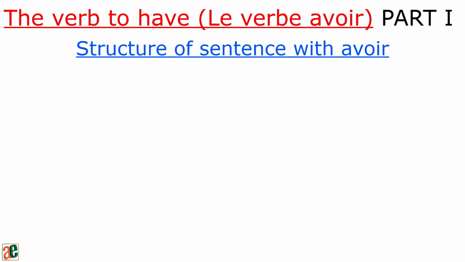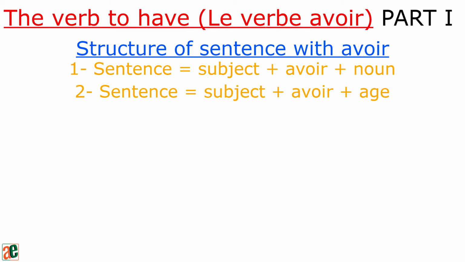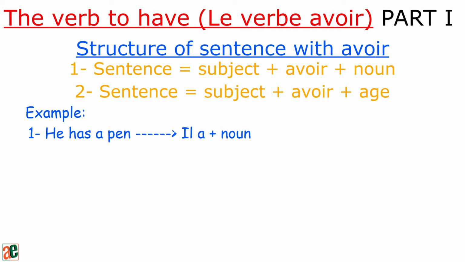Structure of a sentence with avoir. Sentence equals subject plus avoir plus noun. Sentence equals subject plus avoir plus age. Example: He has a pen.